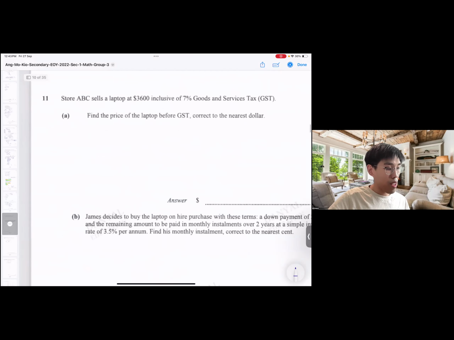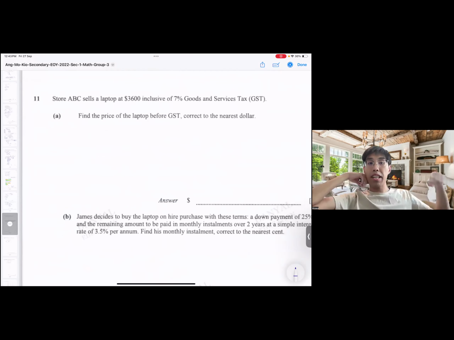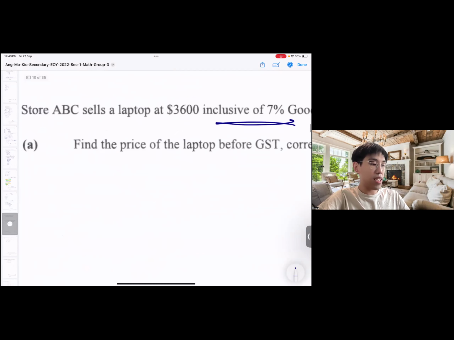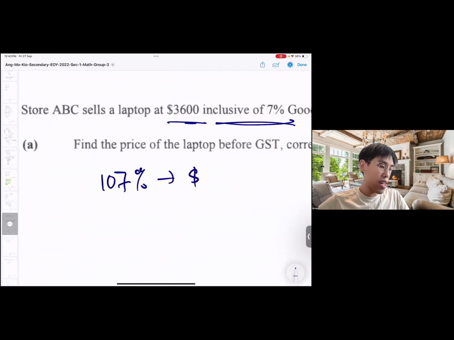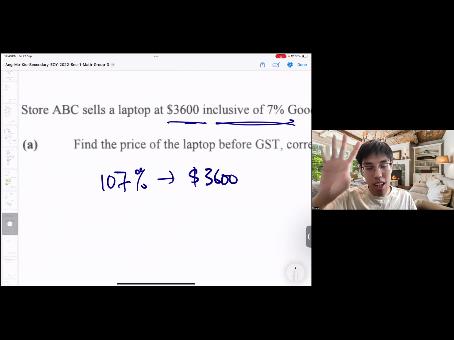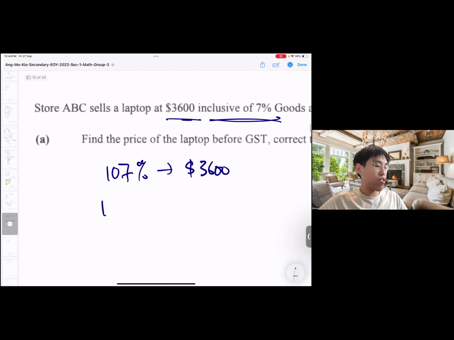Okay, next. ABC sells the laptop at $3.6K inclusive of 7% GST. Find the price of the laptop before GST correct to the nearest dollar. That means inclusive. Let's think, the original price is 100%. I add the 7% is 107%. So that means 107% is my $3,600, because it's inclusive already. Inclusive means it's already inside. The $3,600 includes the GST. So it's 107%, so we need to find 100% from here.